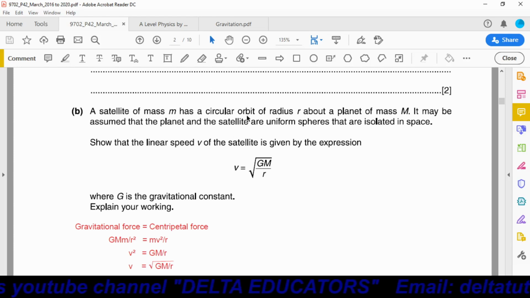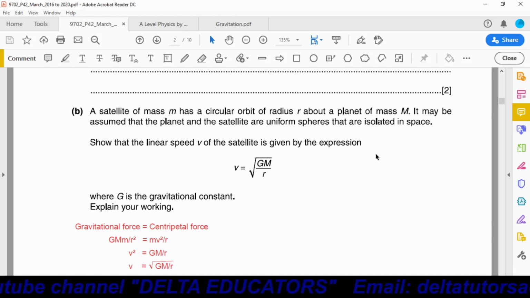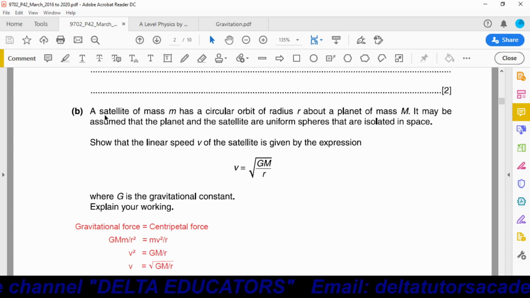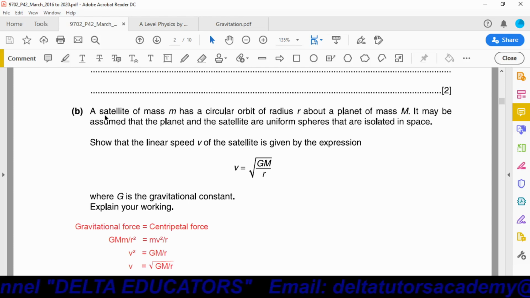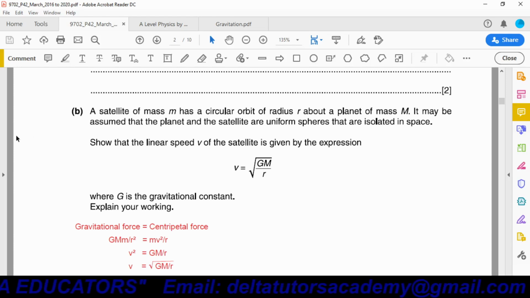The satellite is in circular orbit about a planet. So we can say this satellite is experiencing a force that is directed toward the center of the planet, and this force is called centripetal force. This centripetal force is provided by gravitational force, so gravitational force is equal to centripetal force.